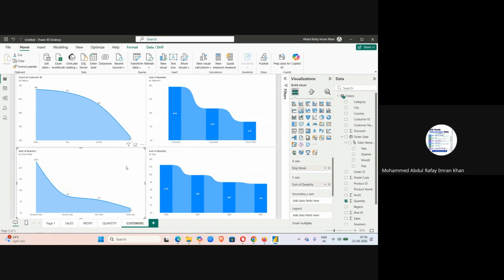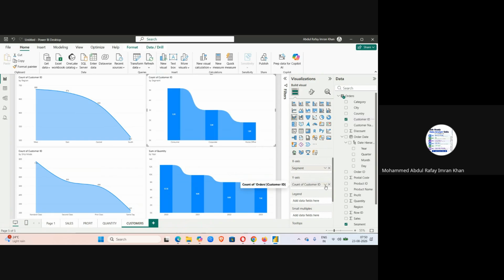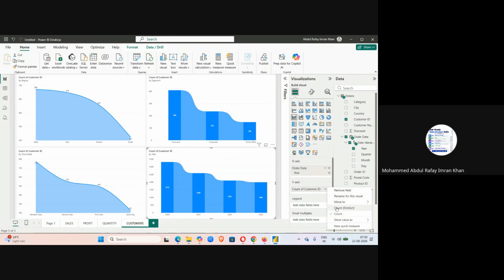Okay, then I'll click sum of quantity here. Remove quantity, bring customer ID, make it count distinct, and in here remove quantity, bring customer ID, again count distinct. Number 4, remove quantity, bring customer ID, and count distinct.